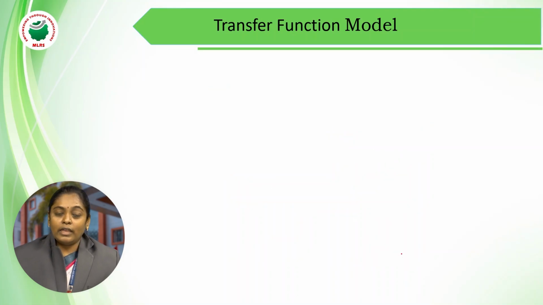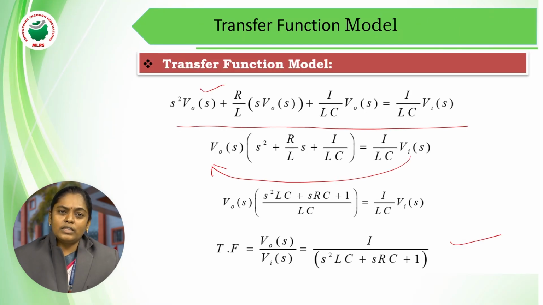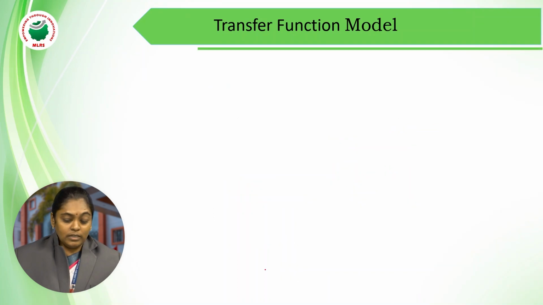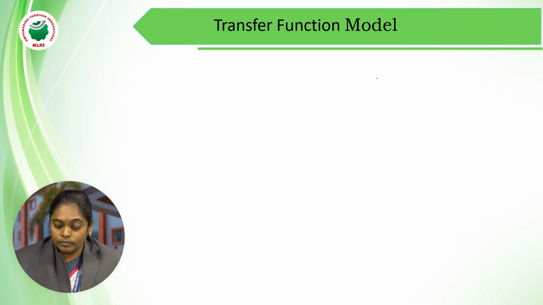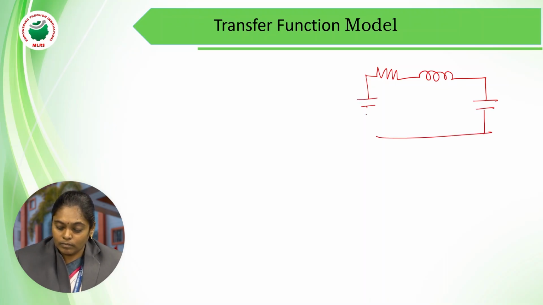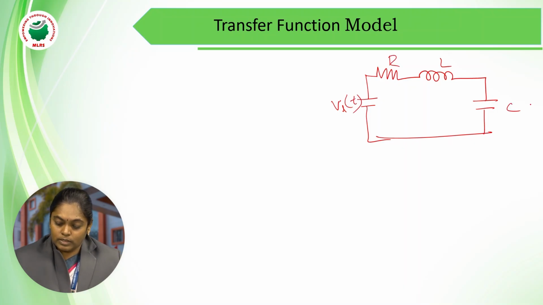The same thing I can represent in another approach. In the previous example, first I wrote the expression as a differential equation model, then I applied the Laplace transform, then I got an expression for the transfer function. Instead of doing it that way, I am representing the same circuit in such a way that I am redrawing this RLC. Let me assume that this is Vi of t, R, L, C, and the current flowing through this circuit is I.